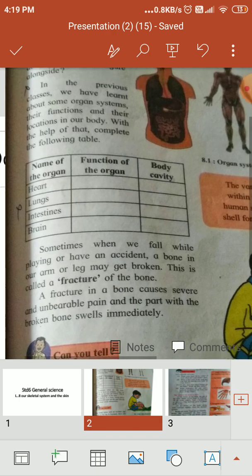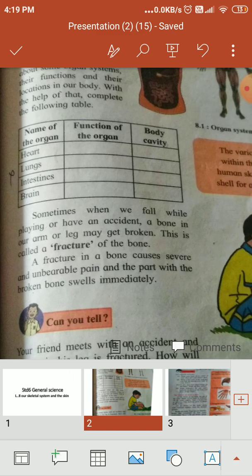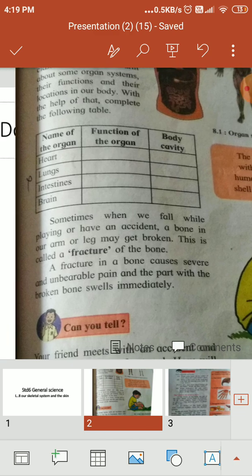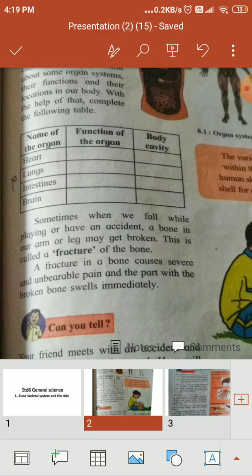Now, sometimes what happens? Sometimes when we fall while playing or have an accident, sometimes we are playing, sometimes we are working, there is an accident and our bone of leg or arm is broken.